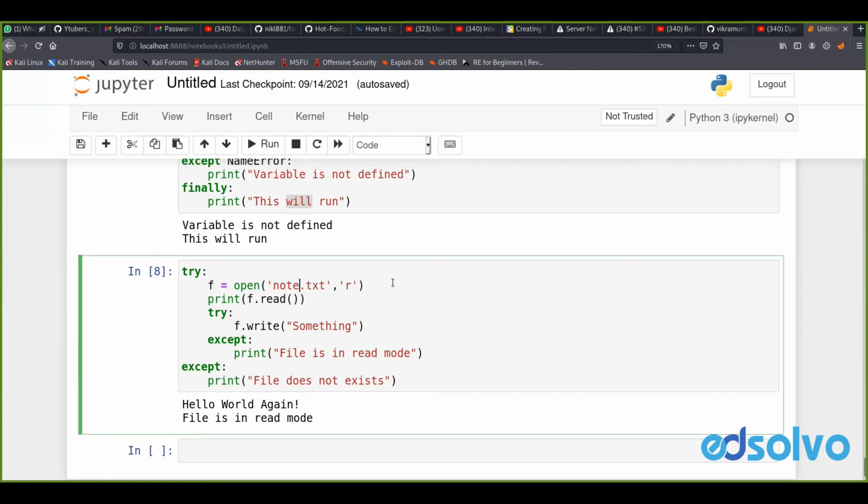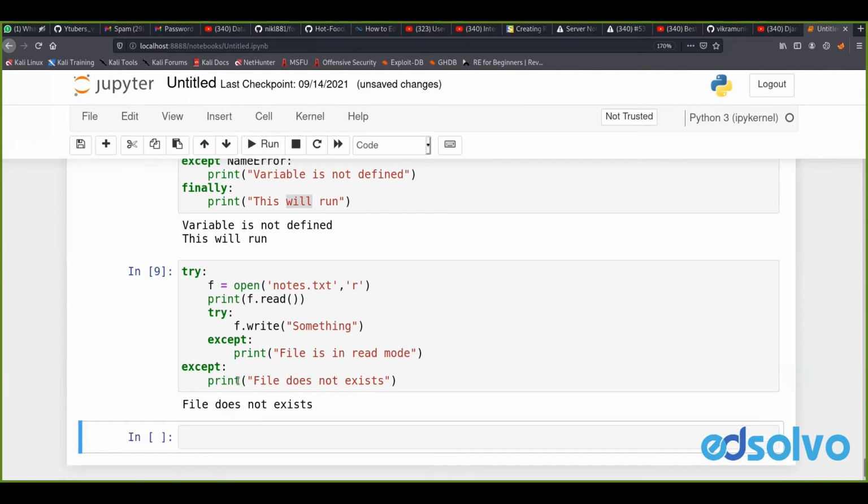And suppose my file name is something like this, I say notes.txt, which is not present in my current working directory, and then I try to run it. You can see this entire block failed, and our except block catches the error and returns that file does not exist.